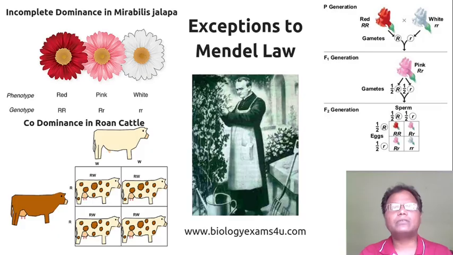These are the many exceptions to Mendel's law. We will study the details about the exceptions in incomplete dominance, in Mirabilis jalapa and Antirrhinum majus, then codominance in roan cattle or roan horse, blood group, etc., and multiple alleles also we will learn in the next video.